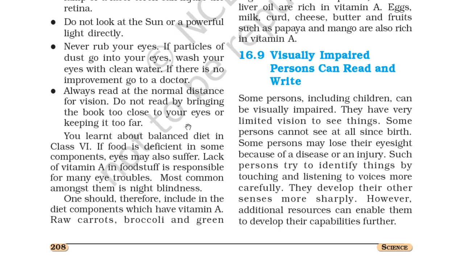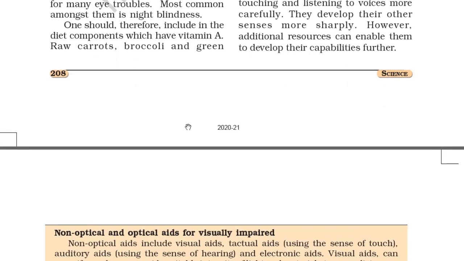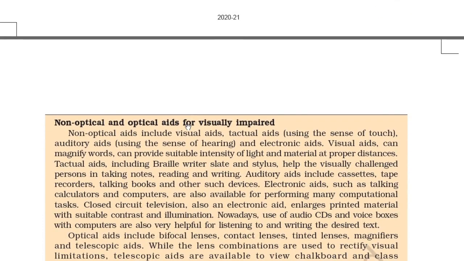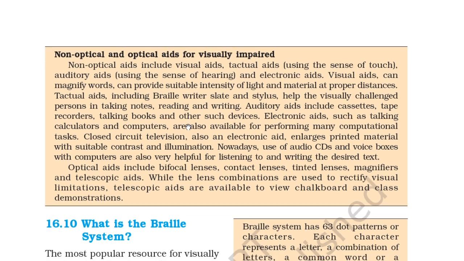They develop their other senses more sharply. However, additional resources can enable them to develop their capabilities further. So, non-optical and optical aids for the visually impaired. Non-optical aids include visual aids, tactual aids using the sense of touch, auditory aids using the sense of hearing, and electronic aids. Visual aids can magnify words and provide suitable intensity of light and material at proper distances.